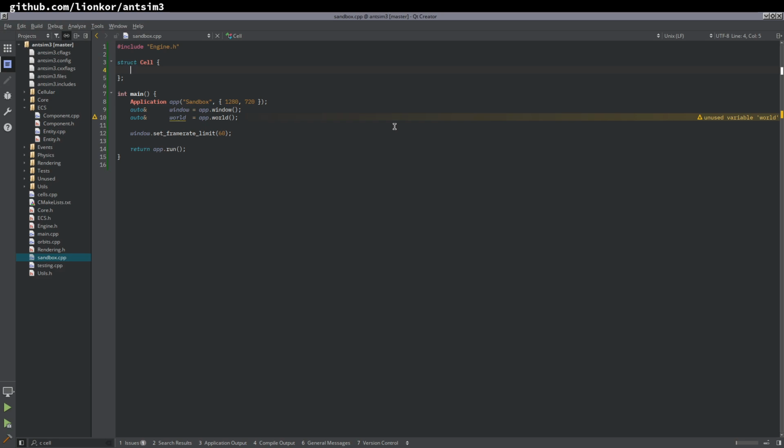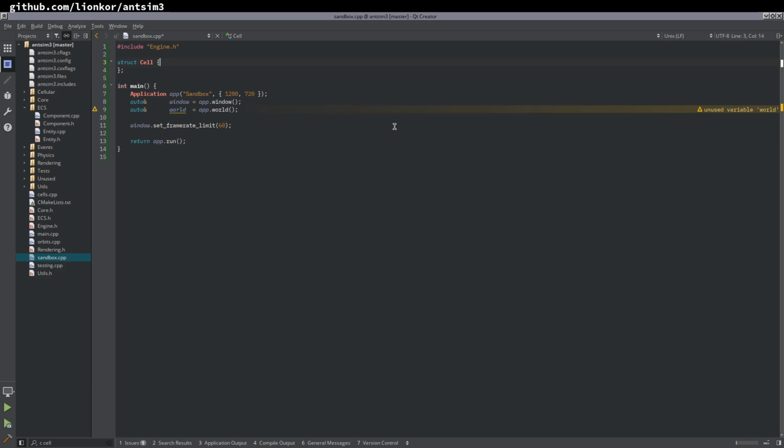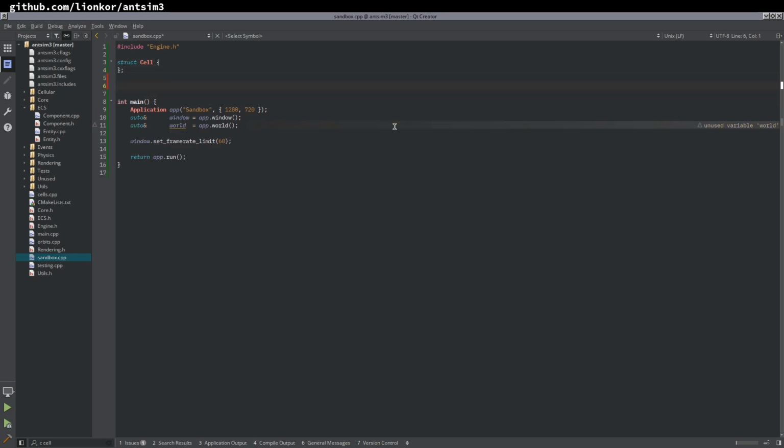Struct cell is going to have some properties that define what it's doing, what it's like. That's it. Let's just make a fluid simulation of some kind first, because that's pretty simple. Particles that fall straight down are easy to make, and then the next step is to figure out fluid. So a cell isn't going to have any information right now. It's just going to be that, and we'll figure it out on the way.